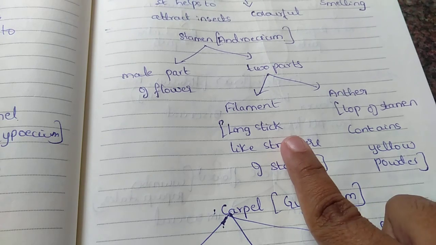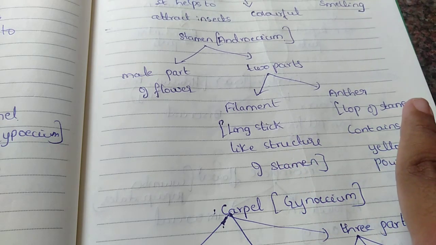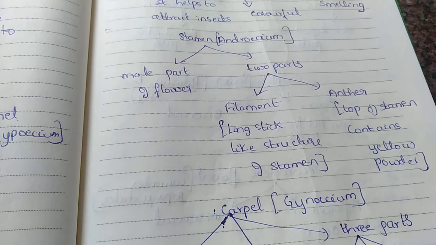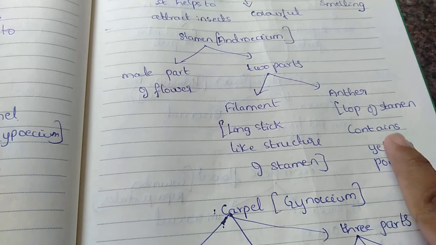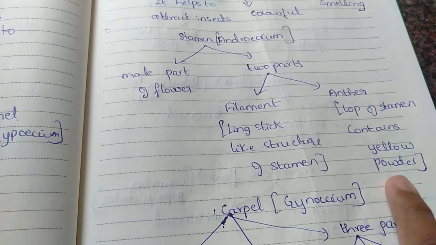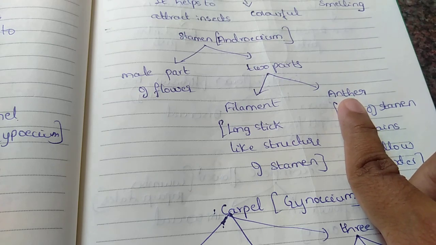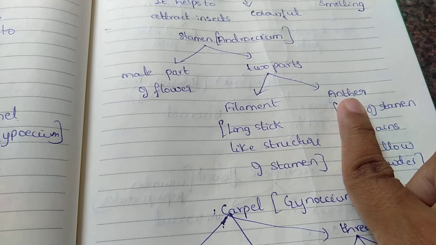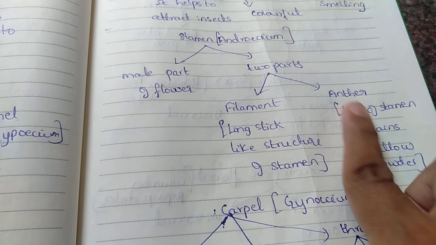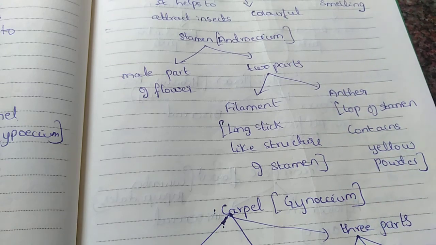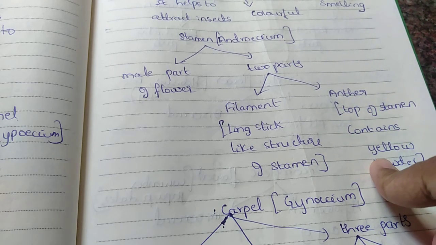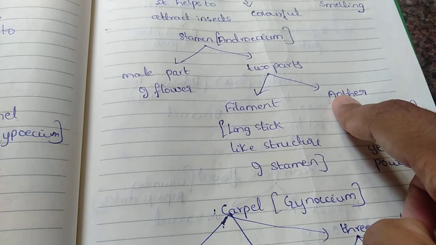Okay, see, there are some flowers like hibiscus. I can give the example of hibiscus, or it might be rose also. You have petals, but in between that rose's petals you will see one yellow type of thing, that yellow powder. Okay, that is what the anther is. In all the flowers you can't see it, but in some of the flowers you can. Lily also I can give as an example. When you look in between, you can see this yellow powder. Okay, that we call an anther.